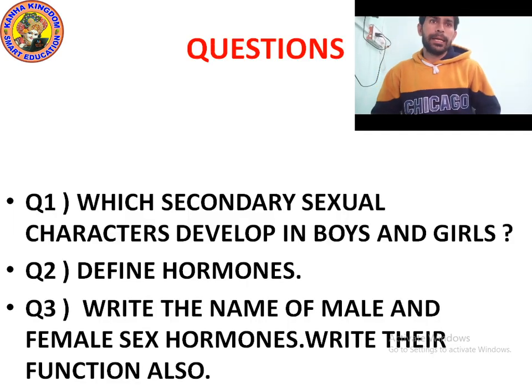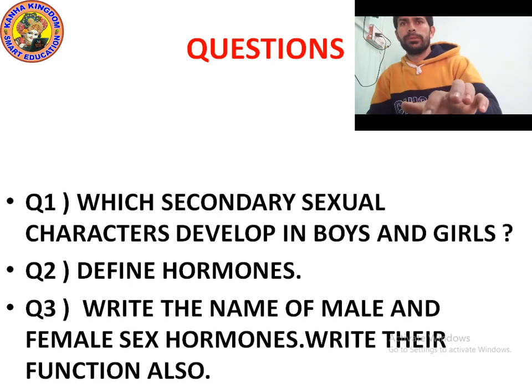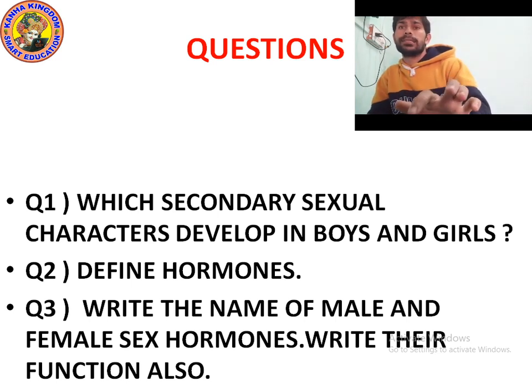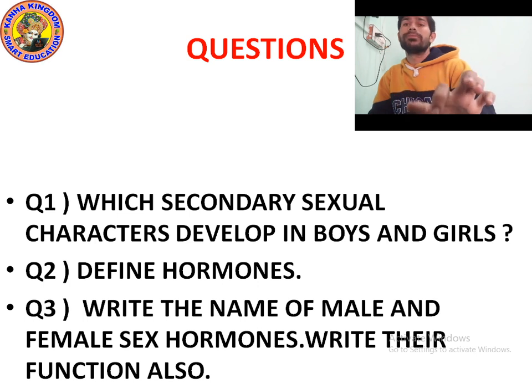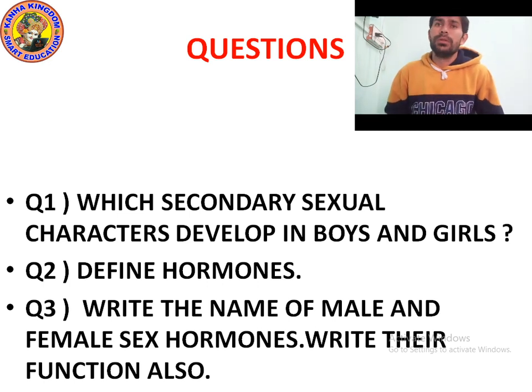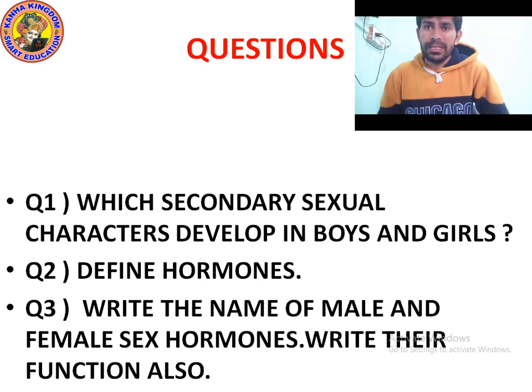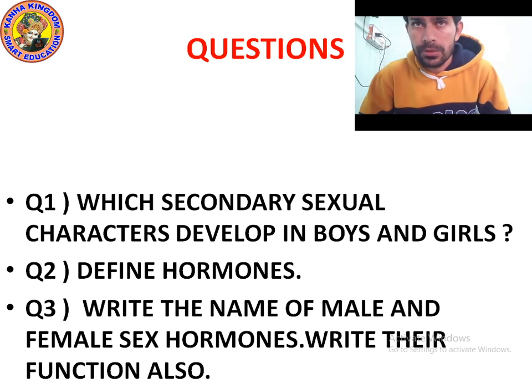Okay, it's time to ask questions. Question number 1: which secondary sexual characters develop in boys and girls? First, let's talk about boys.